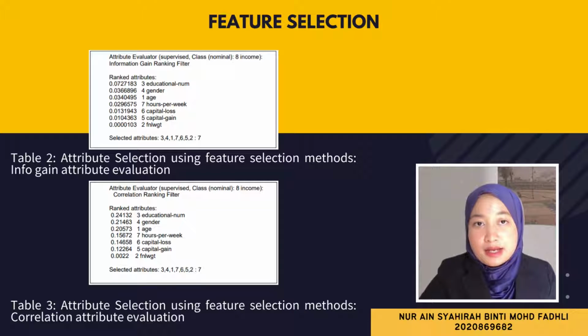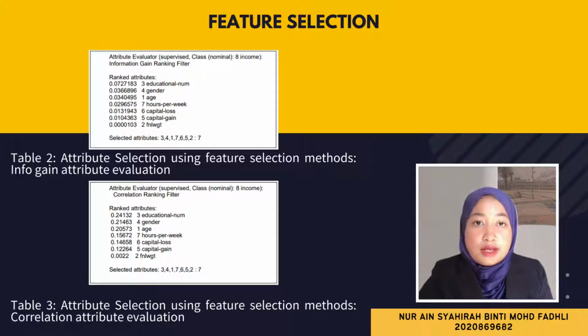It can be summarized that the most influential attribute contributing is education number, attribute number 3. Such methods, using ranker with infogain attribute evaluation and correlation attribute evaluation, have been applied to the dataset to see if any changes in dimensions contribute to the adult income. As a result, both infogain attributes and correlation attributes generate similar results, and the most contributing factors are attribute number 3, education number, attribute number 4, gender, and attribute number 1, age.